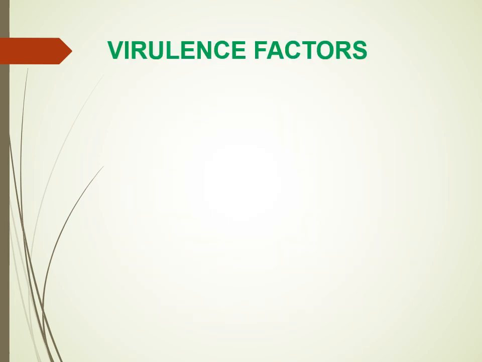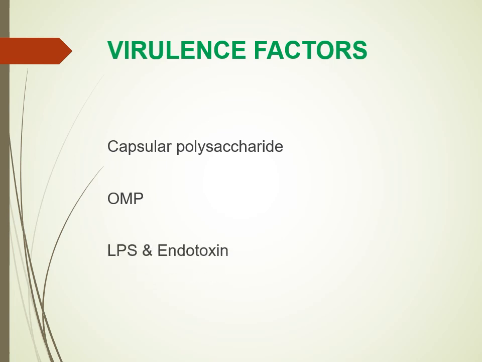This is also the gram staining. Now, the different virulence factors: the capsular polysaccharide is the most important virulence factor, and this capsule protects the bacteria from complement-mediated phagocytosis. The second virulence factor is outer membrane protein. This protein helps in forming pores. Then there are lipopolysaccharide and endotoxins.